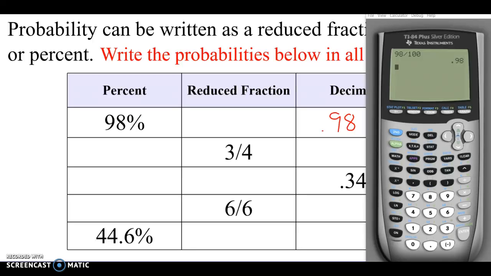And then the way you can turn this into a fraction is hit math, and then the first option is fraction. Your calculator will always give you the most reduced form. So 49 over 50. Why is it 49 out of 50? Multiply it by 2, you get 100. Yeah, because technically it's 98 out of 100, right? But what do both of those numbers divide by? 2. So always reduce your fraction. So that means 49 out of 50 times that's going to occur. It's pretty likely, right? Okay, see if you can fill out the rest of the chart on your own.